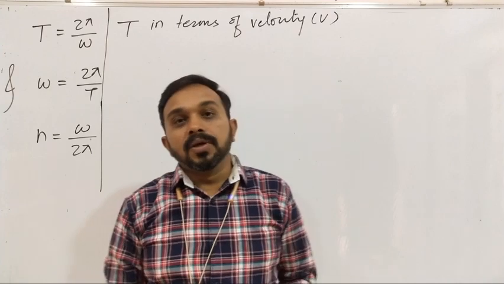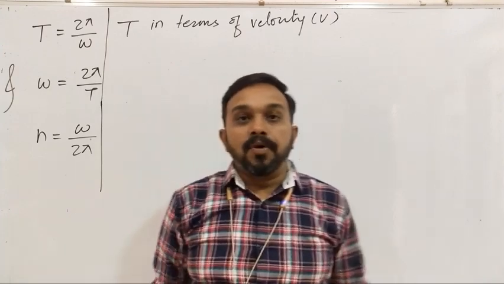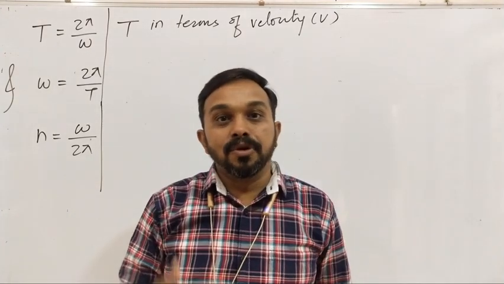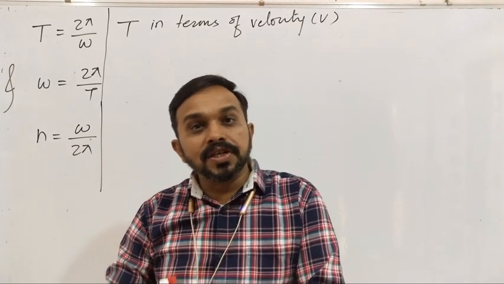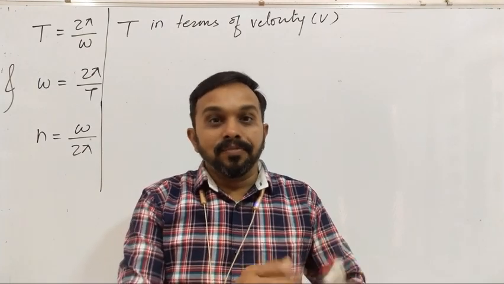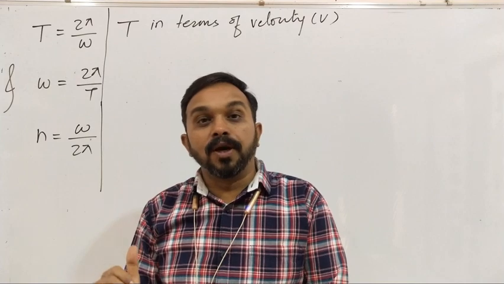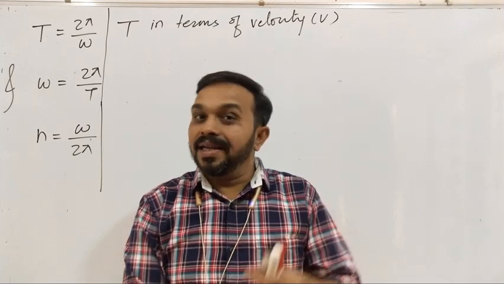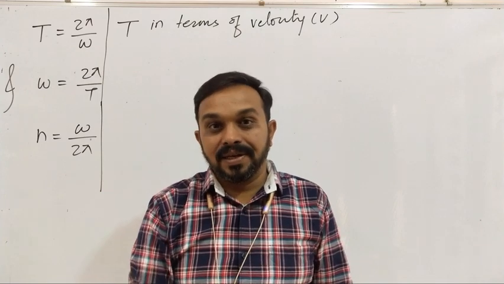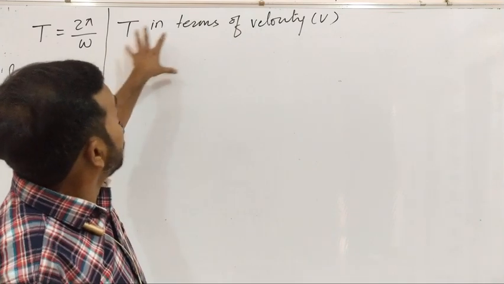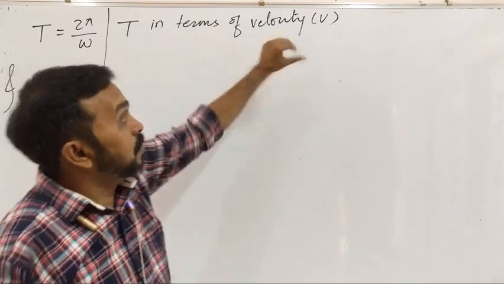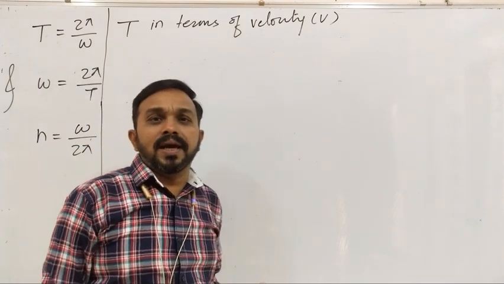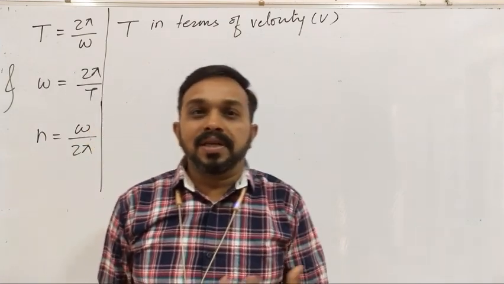Okay friends, so now let's have the formula for the time period in terms of velocity at any position and the maximum velocity. Like we got the formula for time period using the expression of acceleration, at any position or using the maximum acceleration. So now let us have the formula for the time period in terms of velocity. हे जे सगळे फॉर्म्युला आहे हे आपल्याला ऑब्जेक्टिव्ह साठी आणि न्यूमेरिकल साठी फार इम्पॉर्टंट आहे.